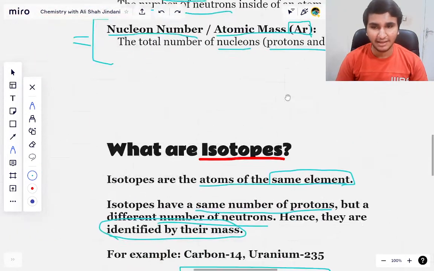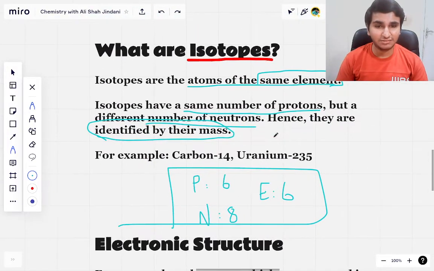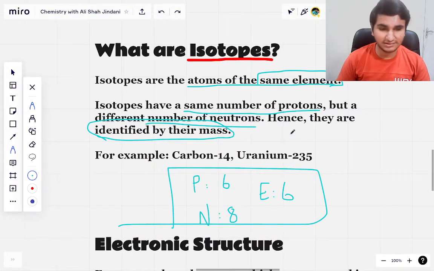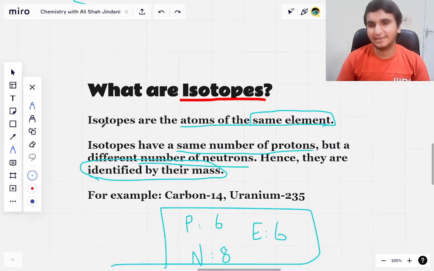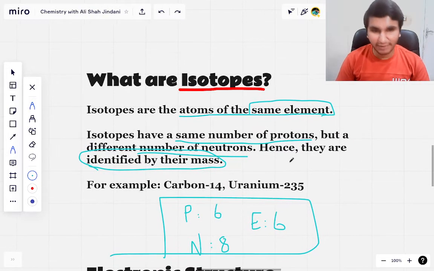that is why we put them in the periodic table, but that does not mean that only carbon 12 exists. Carbon 13 also exists, carbon 14 also exists. So these are isotopes. Another topic that is pretty much related to isotopes is radioactivity.